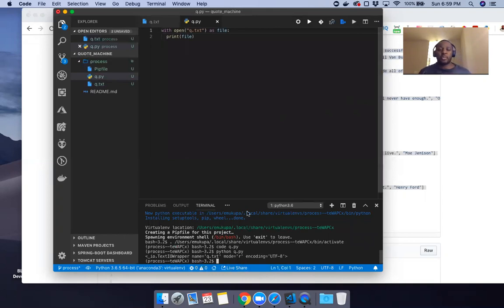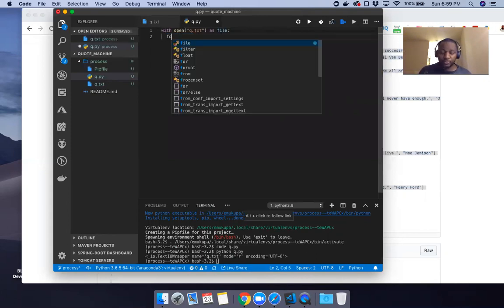Right, but I need to actually start reading the lines in there, right? But I'm going to use a loop. I'll start looping through all the lines using a for loop. And then I'm going to just give it another variable name, which is line.